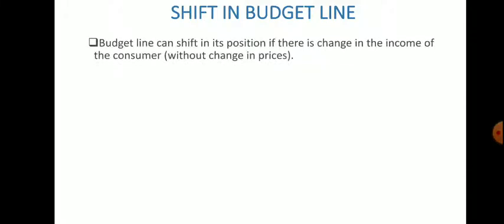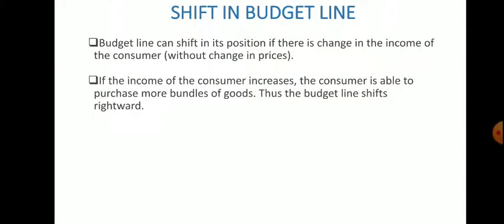So let's talk about the shift in the budget line. Let me tell you the points, and then I will show you with the help of a diagram. The budget line can shift in its position only if there is a change in the income of the consumer, but the prices of the commodities should not change. If the income of the consumer changed, then the prices of those two commodities we have to consider as constant.